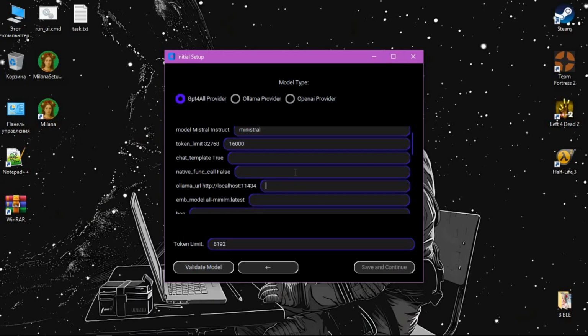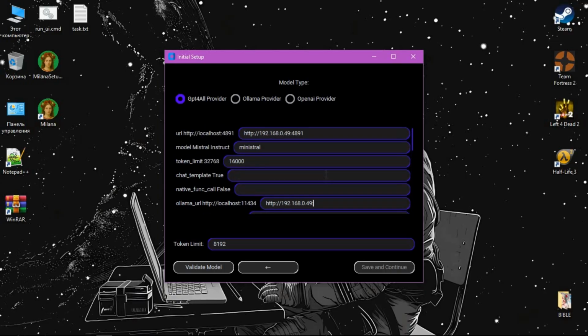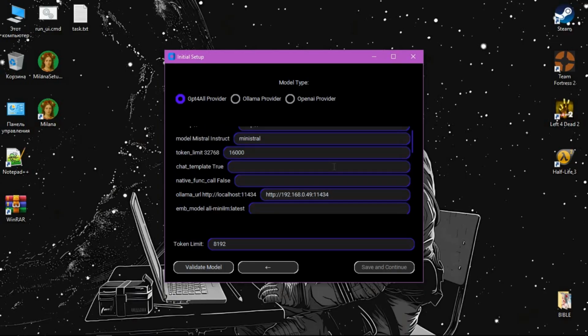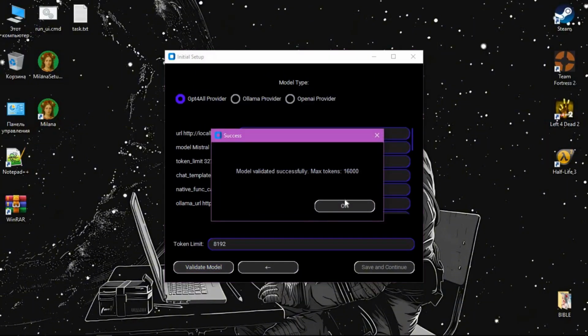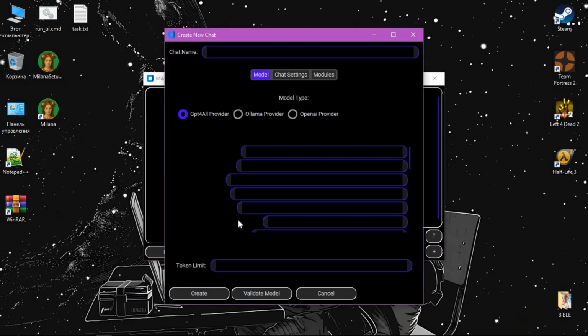If you use a cloud API, it's advisable to download a Llama embedding model. It works fine on weak PCs, even on a CPU, and it's free. Milana uses embeddings a lot, so you'll save a lot. Switch the provider to use the local server. Test the connection, save the settings, create a chat, check out the tabs.